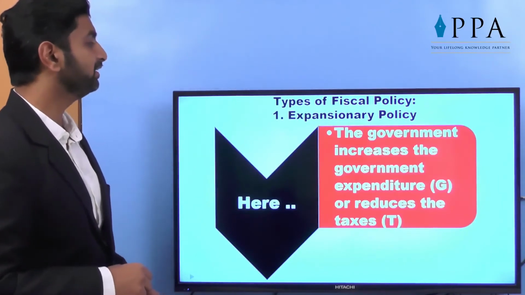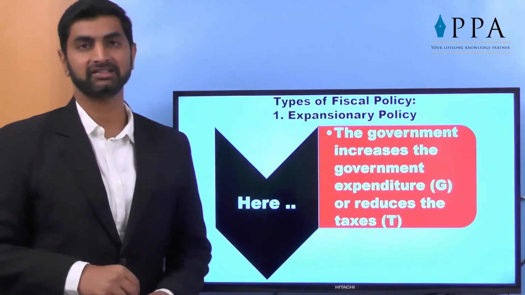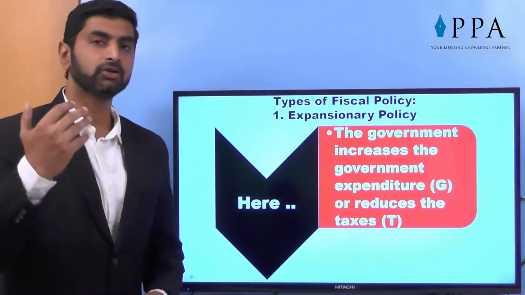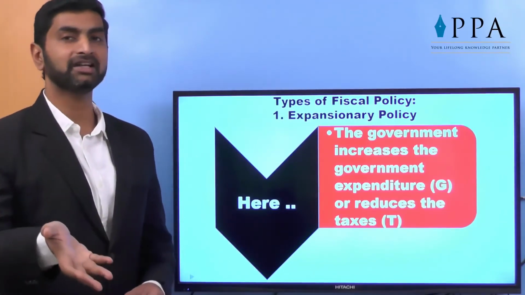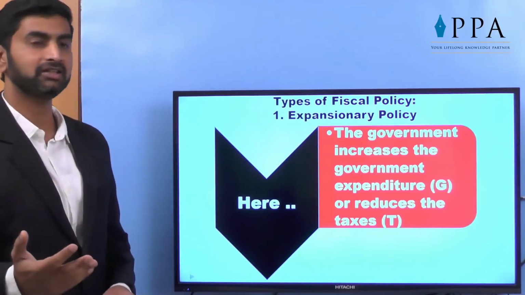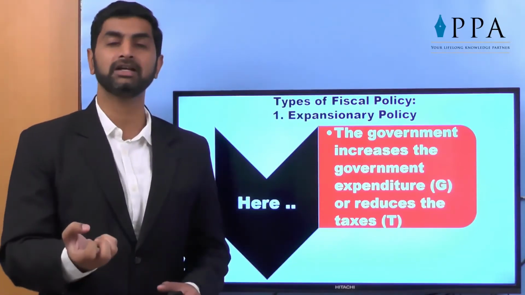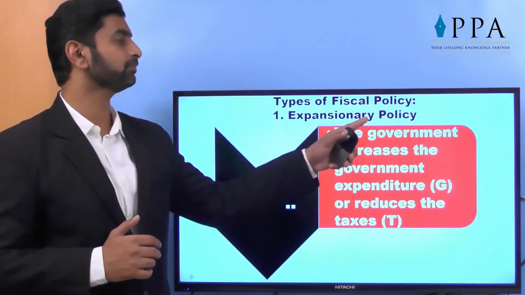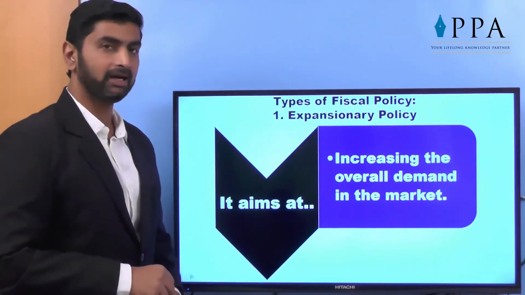Here the government increases the government expenditure called G and reduces the overall taxes. Government makes more expenditure, as we have seen, like starting a new project, dam construction, road construction, or maybe some new companies started with private sector undertaking. So new employment opportunities are created by government expenditure. Taxes are reduced, so disposable income is more. So more amount is made available to the public, called expansionary policy. It aims at increasing the overall demand in the market.